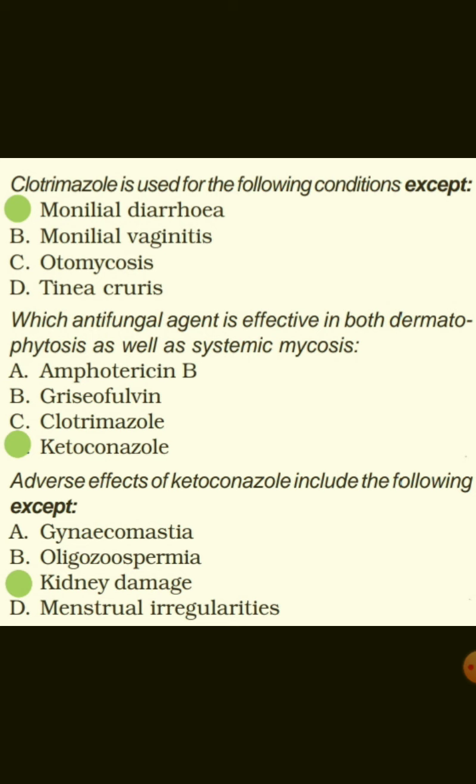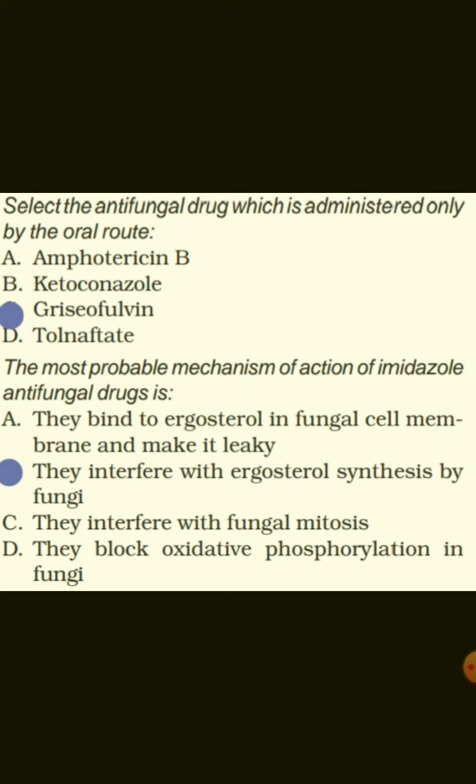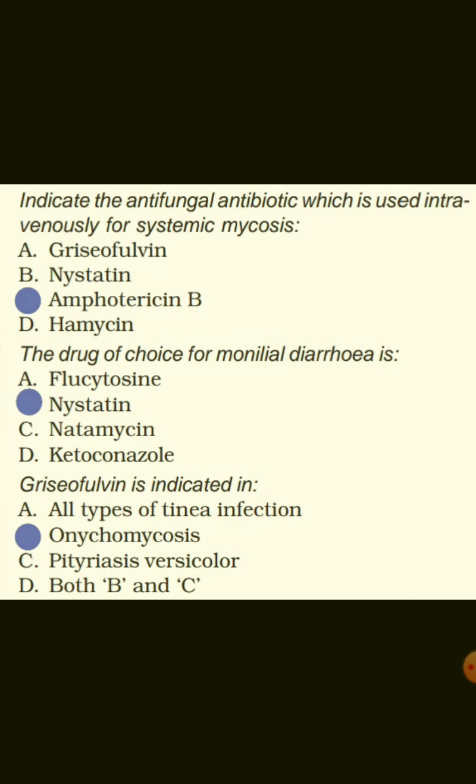Which antifungal agent is effective in both dermatophytosis as well as systemic mycosis, that is ketoconazole. Adverse effects of ketoconazole include the following except kidney damage. Select the antifungal drug which is administered only by oral route, that is griseofulvin. The most probable mechanism of action of imidazole antifungal drugs is they interfere with ergosterol synthesis by fungi.